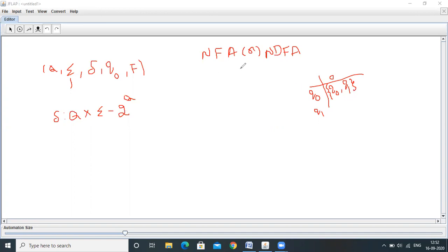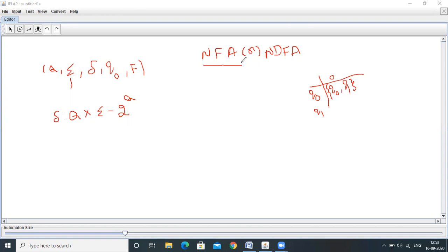Okay, so we cannot implement NFA directly. We need to convert NFA into deterministic finite automata, then we can implement it. In real time scenario, non-determinism is not going to be accepted. Okay, so the system cannot decide whether it needs to go to Q0 state or it needs to go to Q1 state. We need to give clear instructions. So NFAs we cannot implement directly. We need to convert NFA into DFA, then only we can implement.